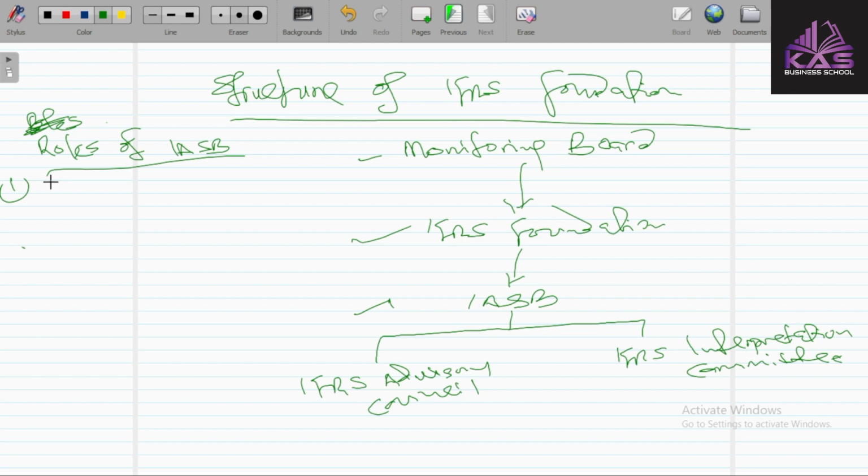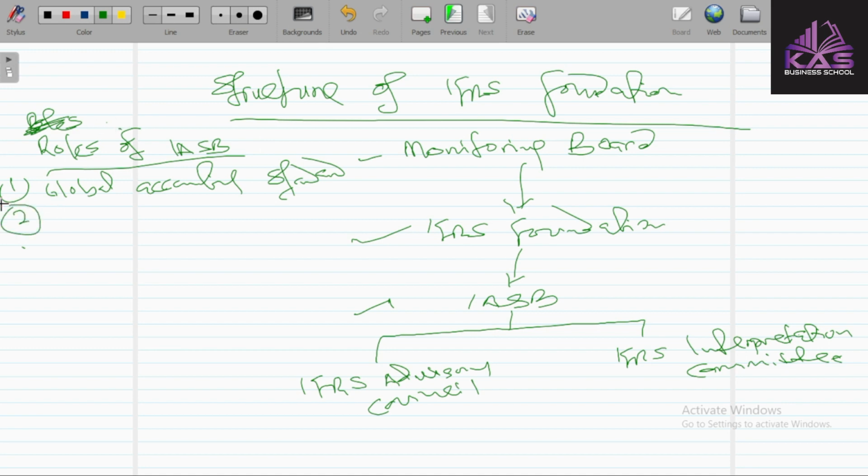This is global accounting standards. So it's the duty of this ISB to produce global accounting standards.